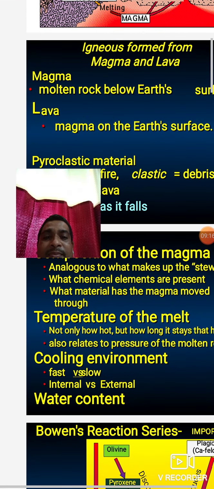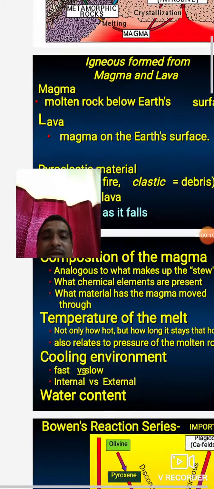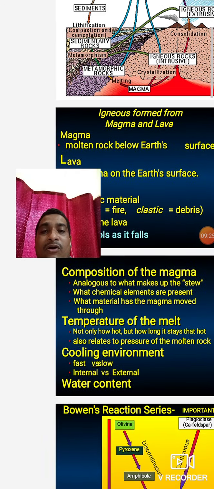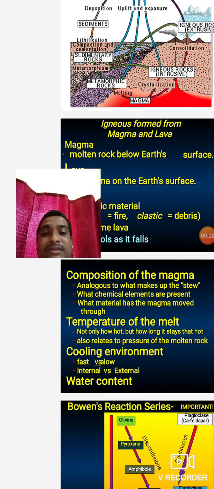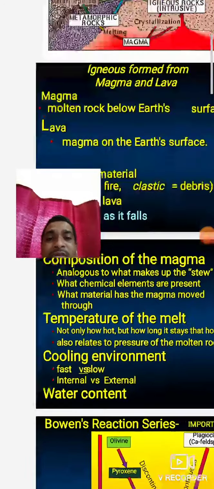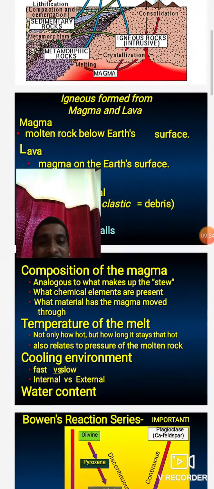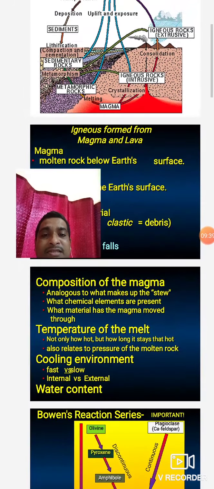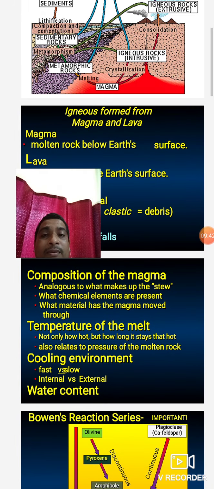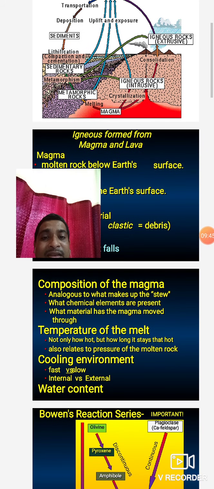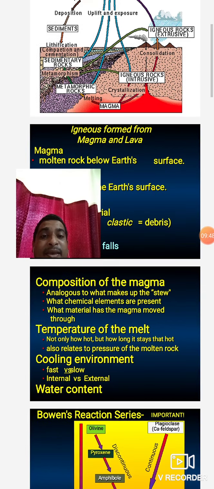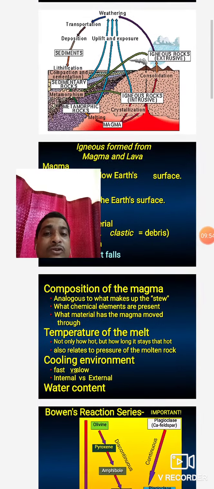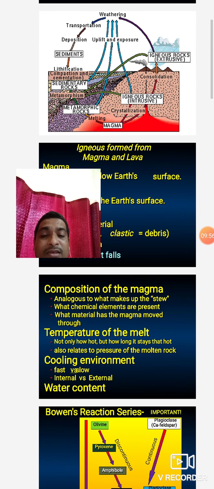Then what is the composition of magma? Many chemical elements, different types of elements, are present in magma. The different elements depend on the molten material, whether it is granitic molten magma or gneissic rocks, those rocks present below in the upper mantle. The elements present in the magma depend on the source rock of the magma, whether it is metamorphic, sedimentary or igneous, that is, which composition is present at the basement. The chemical composition of magma also depends upon the source of magma.